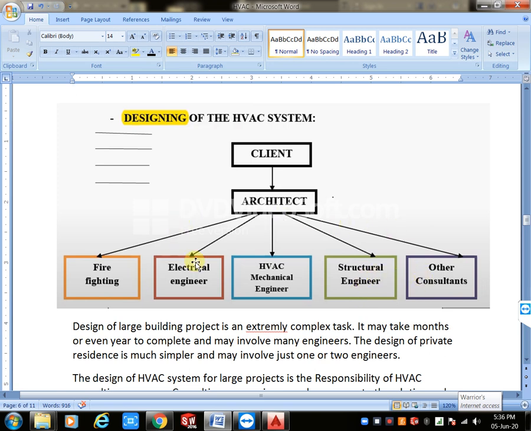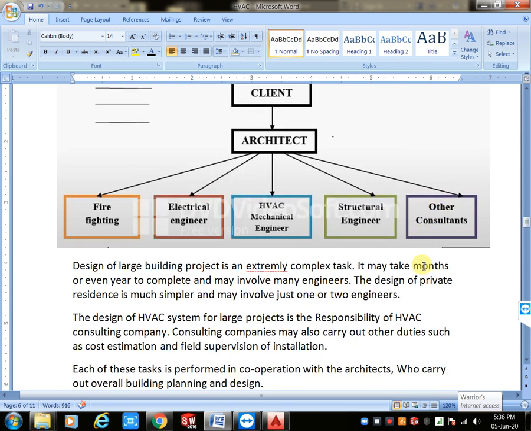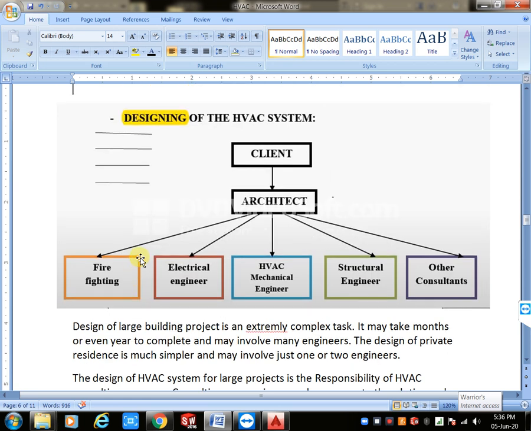Then we have the installation condition, and we will give the contract. See, a large building is a complex task. For any large building, a big project, it will take some time, 1 year, 2 years or even 3 years, only for the design. For small buildings or private construction, G+1, G+2, G+3, only 1 or 2 engineers are enough. But for big projects, we need a lot of engineers, many more engineers, right?